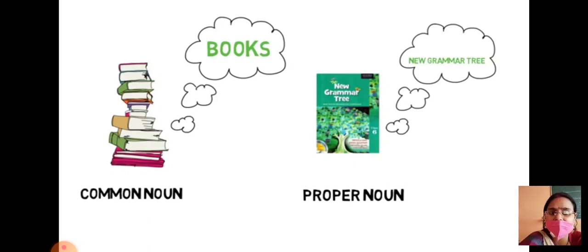It's a bunch of books. But on the next side, if you see carefully, there is a book with the name written, The Grammar Tree. So when it indicates all books, it is a common noun. And when it indicates a single book named A New Grammar Tree, it is a proper noun.